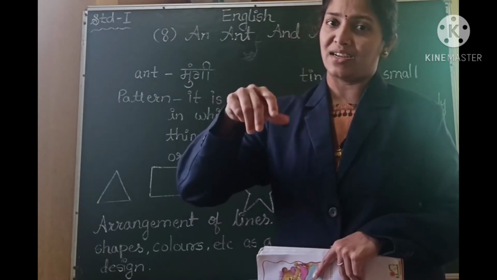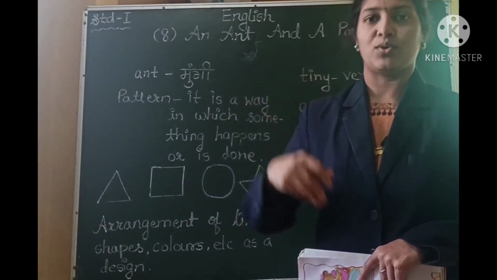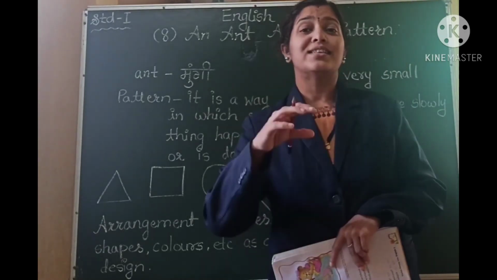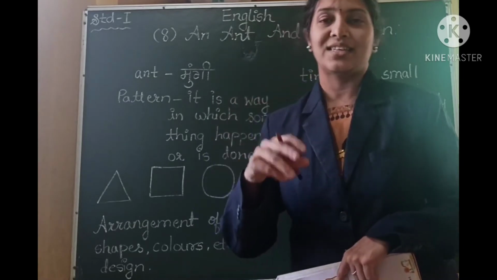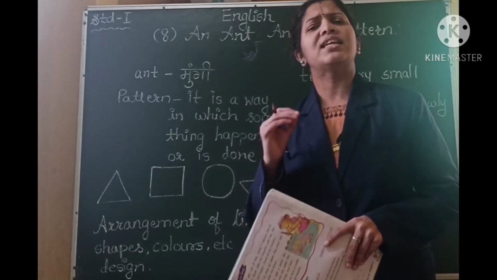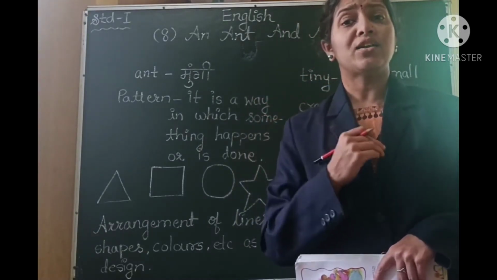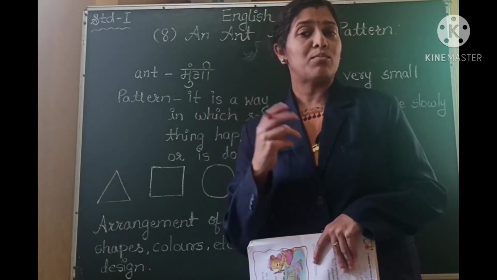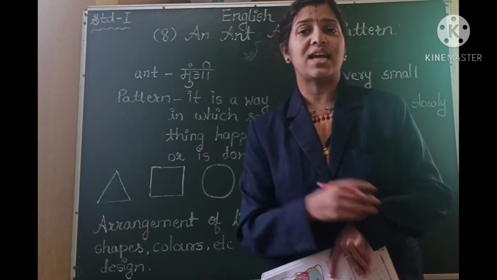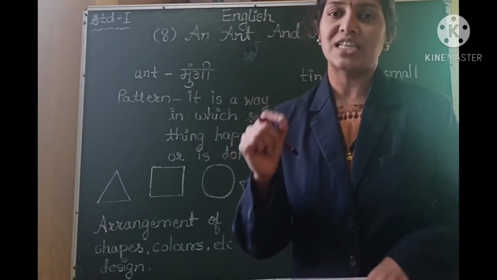Lid means jhakan. Bottle's jhakan. The cover or the top cover, you can say. So this ink bottle is not having the cover or the lid. Yes, it is not having the lid. So Hina sees that there is something inside the bottle which is moving. So Hina notices that since her bottle is not having any lid over it, she sees that there is something inside the bottle which is moving, which is shaking.